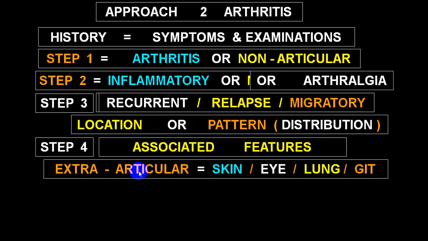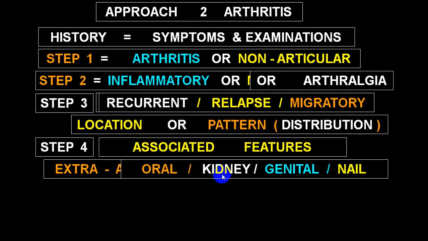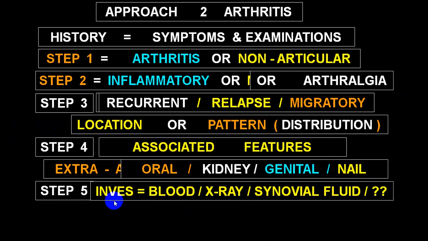And try to look for extra-articular signs like skin, eye, lung, GI tract, or oral, kidney, genital organs, nails, etc. There are many extra-articular features. And then last comes what we call step 5, which is investigation, where it includes blood and radiology,